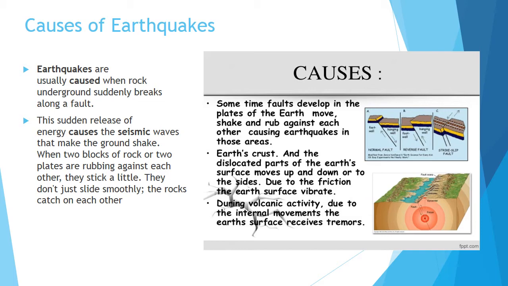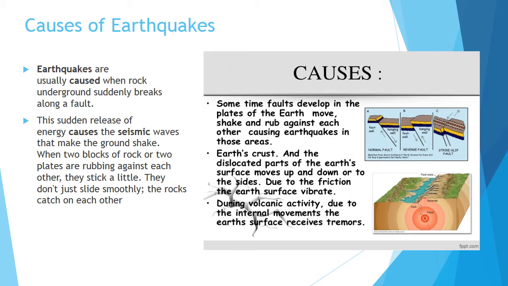Sometimes faults develop in the plates of the earth, which move, shake and rub against each other, causing earthquakes in those areas. In the figure you can see that whenever the two plates start rubbing, moving towards each other or away from each other, it creates a fault, and because of that the earthquake is created in that area.